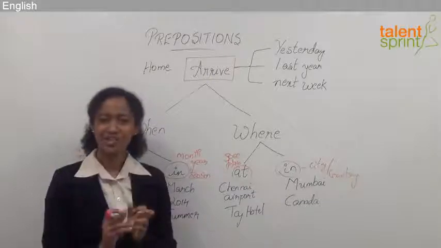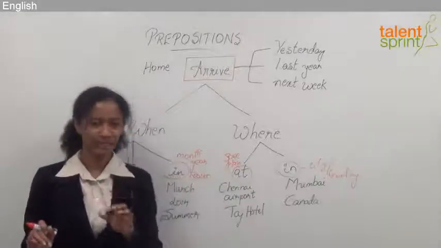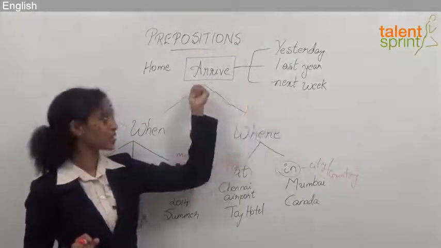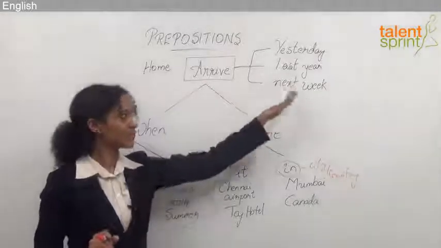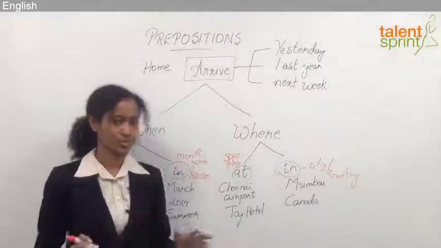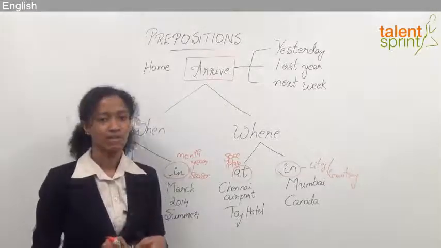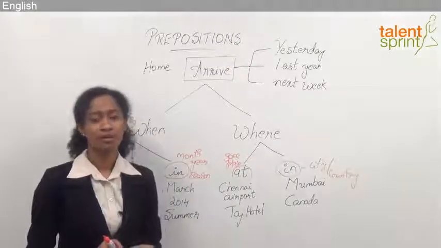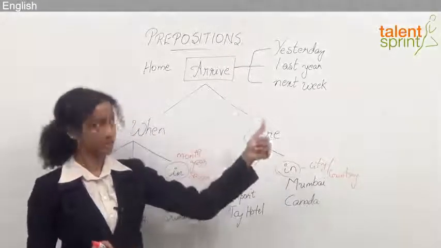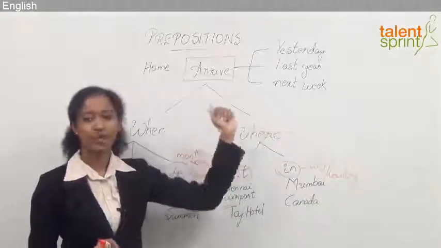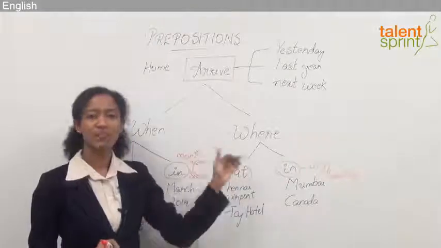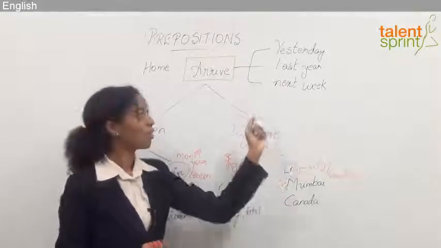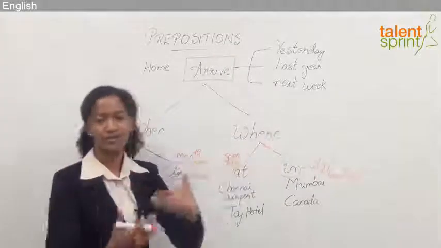But like always, English is a language of exceptions, right? So let's look at a couple of exceptions. Now here I've written yesterday, last year, and next week. So when I'm using the verb arrive, these expressions don't need any prepositions at all. So I can just say, he came yesterday, or he's planning to visit us next week, or he already arrived last year, or he arrived yesterday. So I don't have to use any prepositions when I'm using these, right? I don't have to say he arrived on next week or in next week.